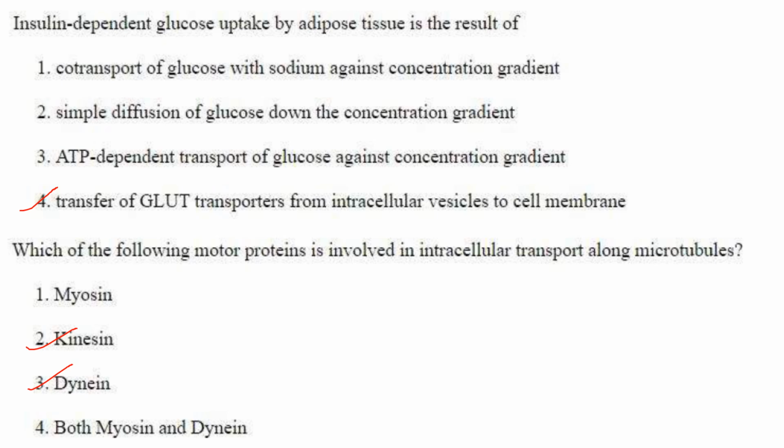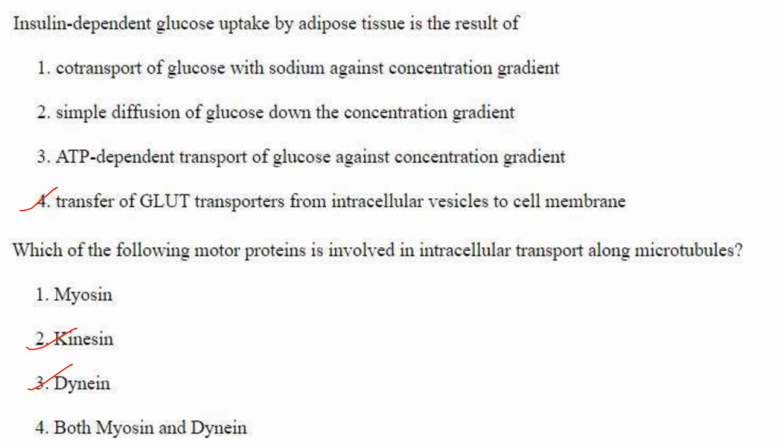Now co-transport of glucose with sodium against concentration gradient, as per option 1, takes place in the intestine and kidney, not in adipose tissue. So the first option is not correct. Your answer is option 4, that is transfer of GLUT transporters from intracellular vesicle to cell membrane.